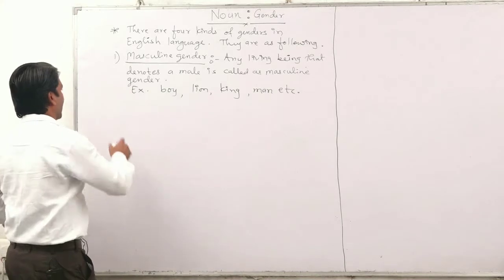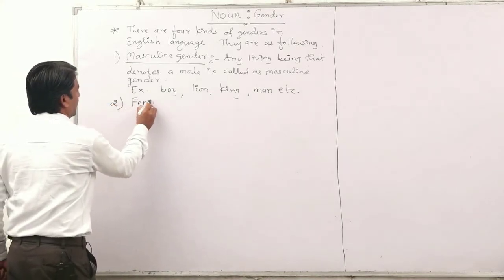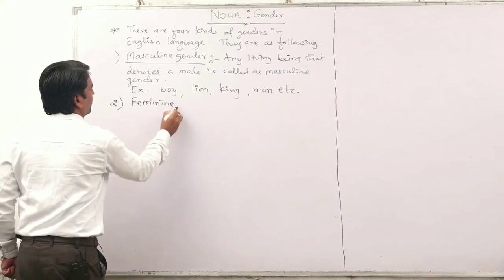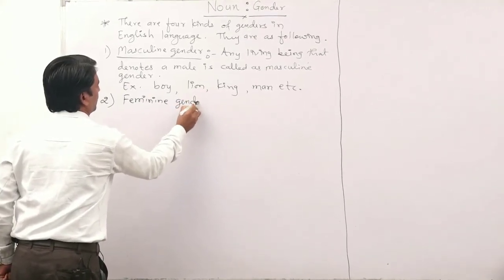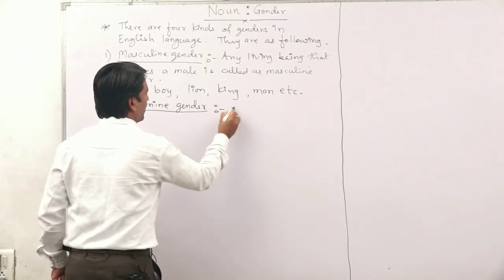After that, second one is feminine gender. So what is meant by feminine gender?